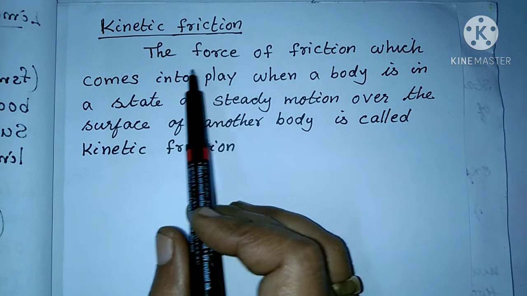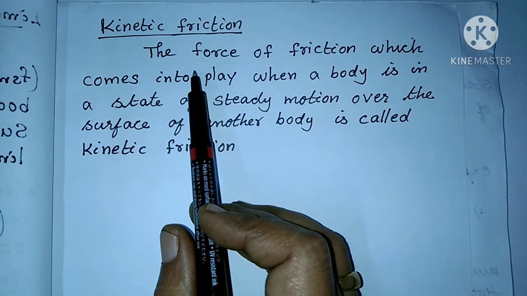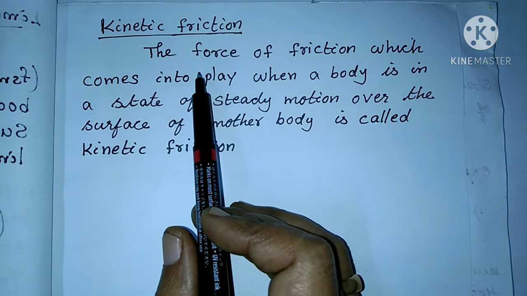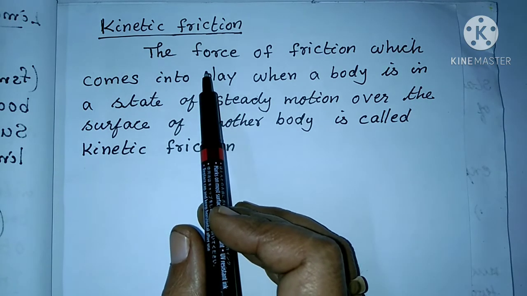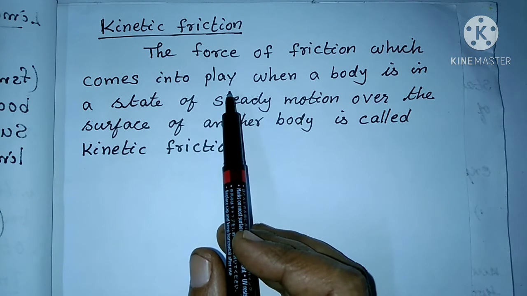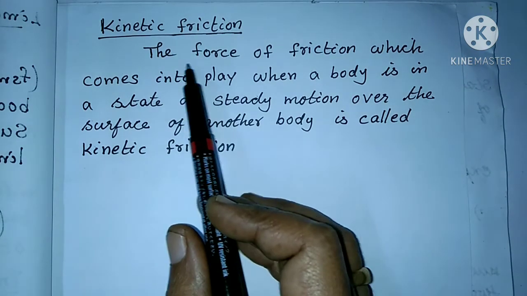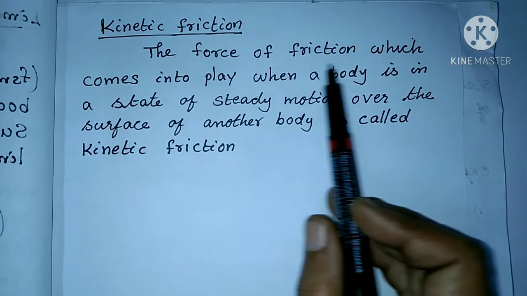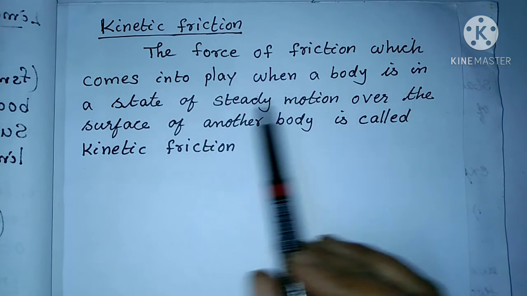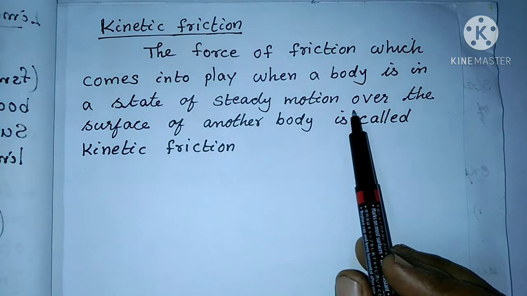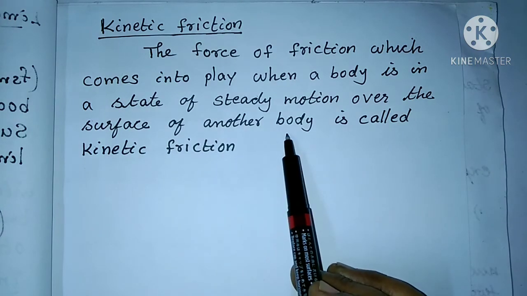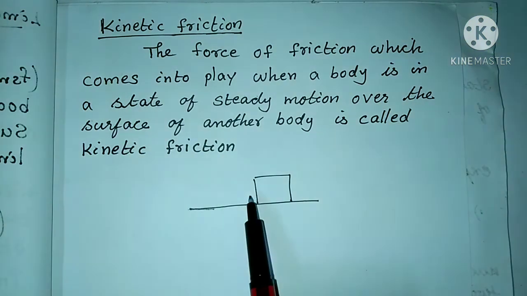That is, when two bodies are in physical contact with each other and one body moves over another body, the kinetic friction comes into play and tries to oppose the motion of the body. So we can define kinetic friction as the force of friction which comes into play when a body is in a state of steady motion over the surface of another body. We can see this in detail.